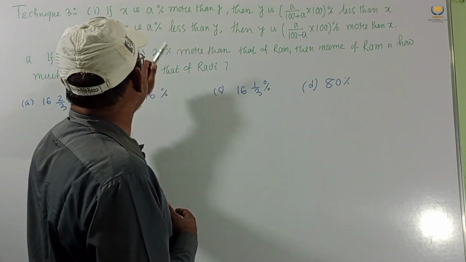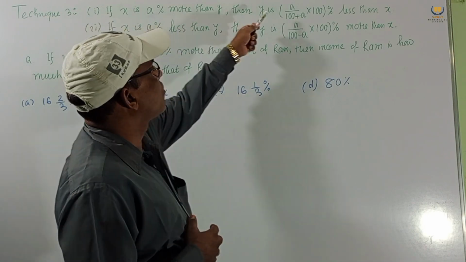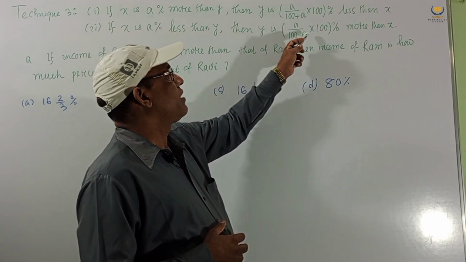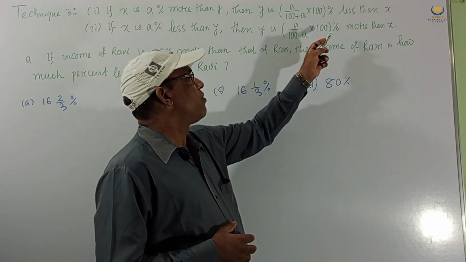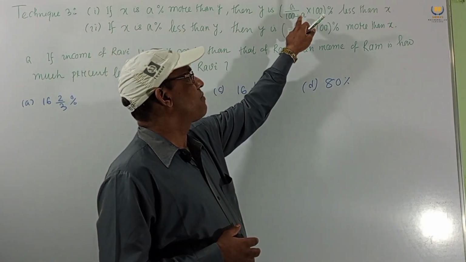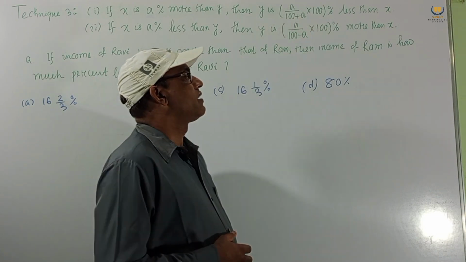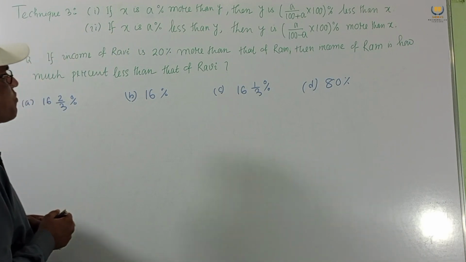So if it is "more than", then y will be "less than", and if it is "less than", then y will be "more than". More than means the formula is the same. If this is plus, then we get less; if this is minus, then we get more. So this is our formula.